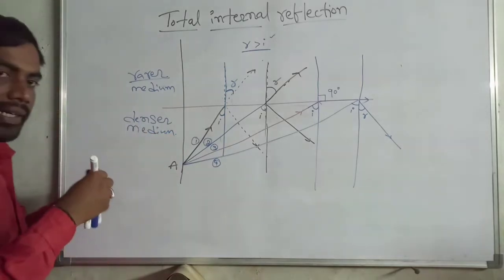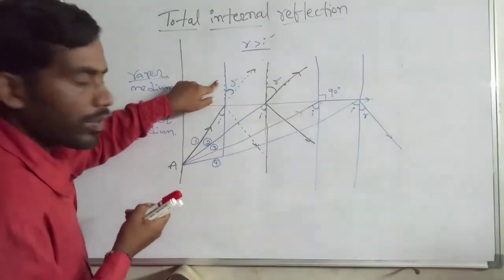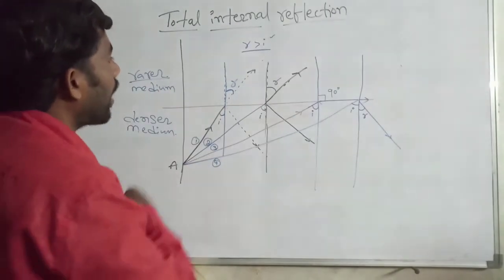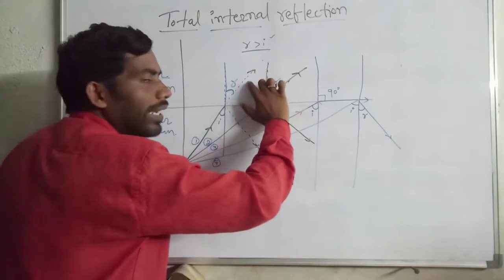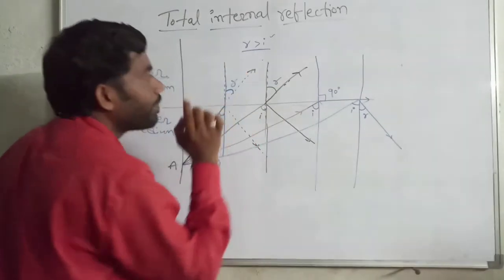In a light ray coming from the denser to the rarer medium, the transmitted ray is away from the normal ray.